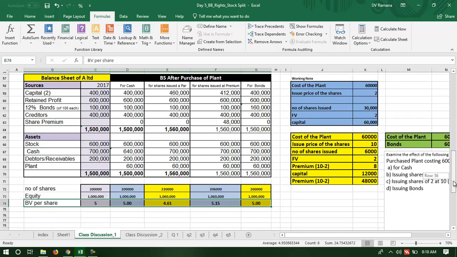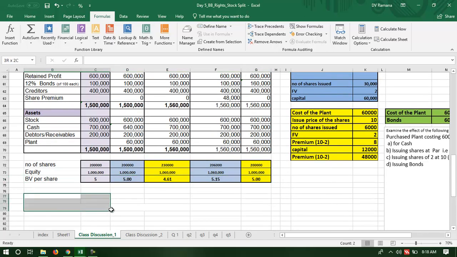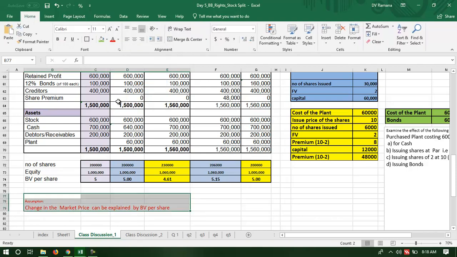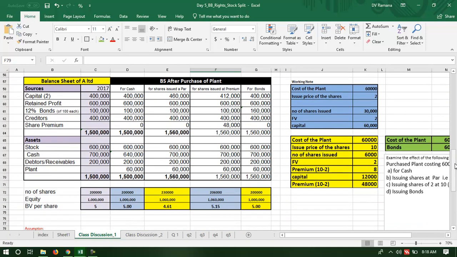And book value we are interested to understand because we made an assumption that the book value per share helps us in understanding the price of the share. So we made a broad assumption that the price can be explained by observing the book value per share. And book value is in the hands of the management. So management can influence the price by changing the book value per share.